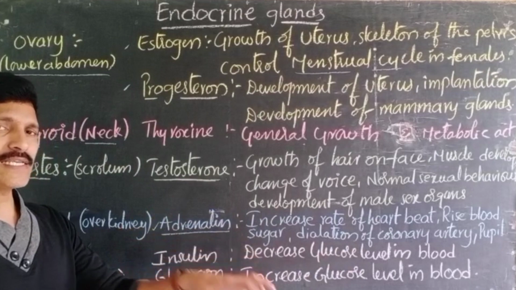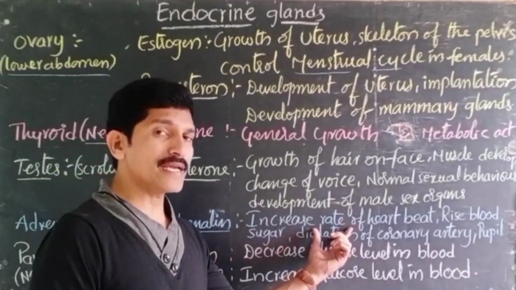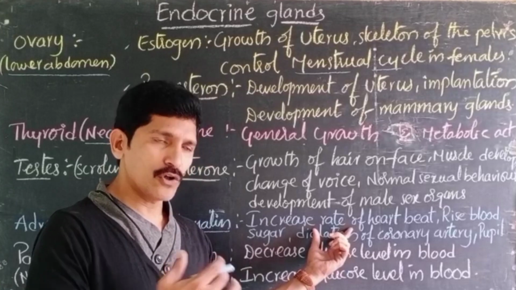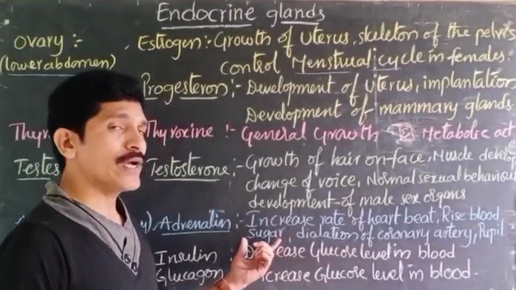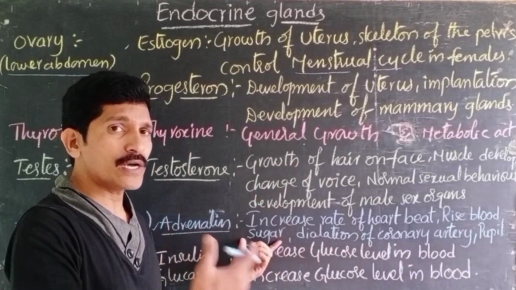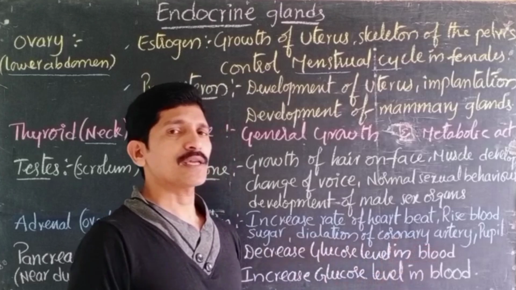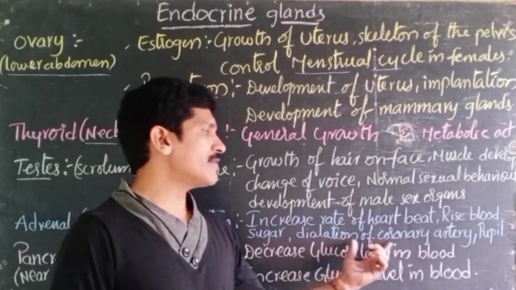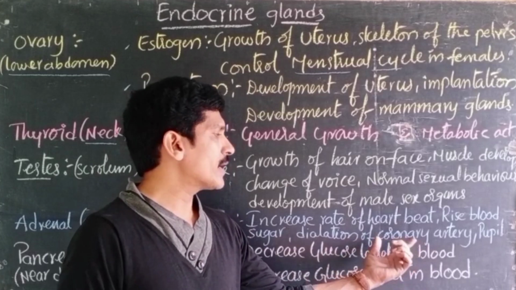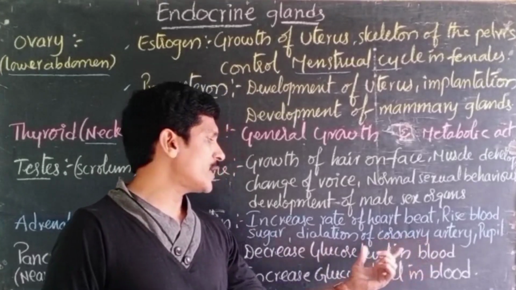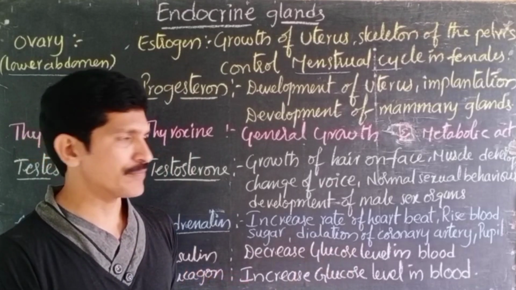When adrenaline is released into the blood, the person's heartbeat automatically increases above normal, and it also raises the blood sugar, and also causes dilation of the coronary artery. Coronary artery means the artery which supplies oxygenated blood to the walls of the heart. This coronary artery also dilates, increasing in size automatically, right?